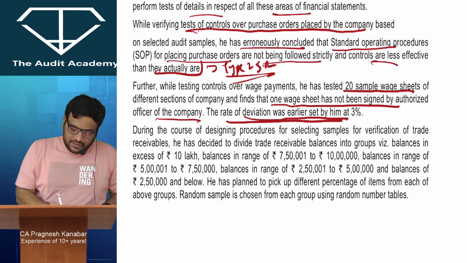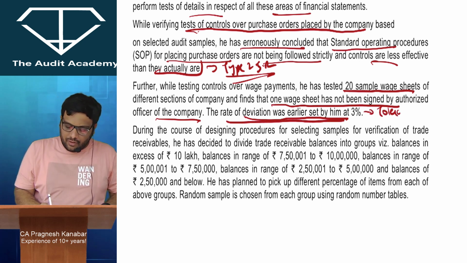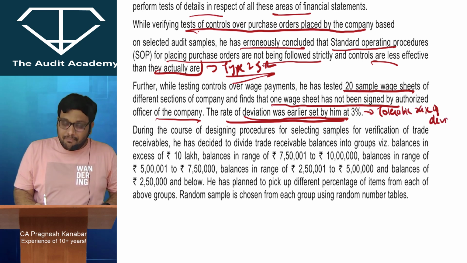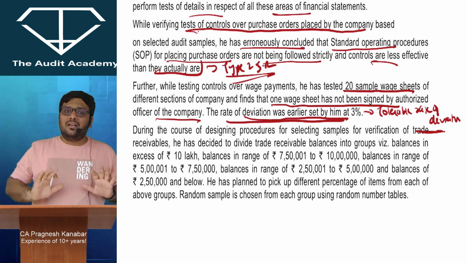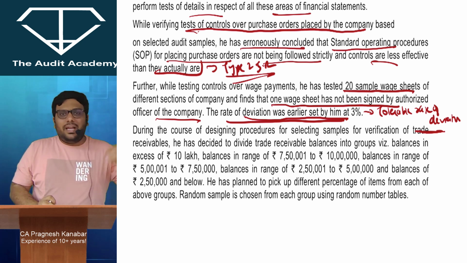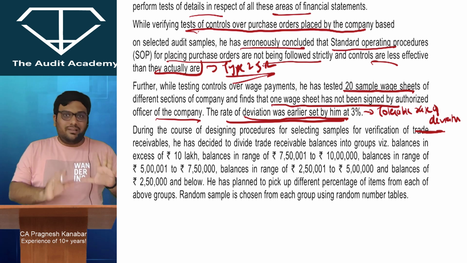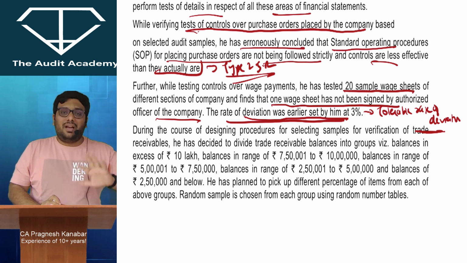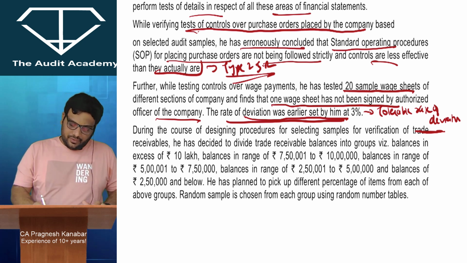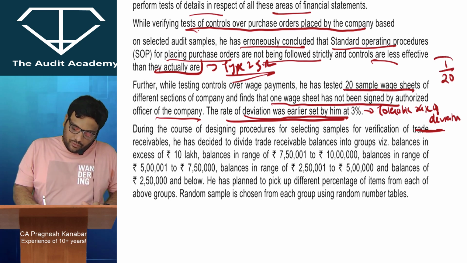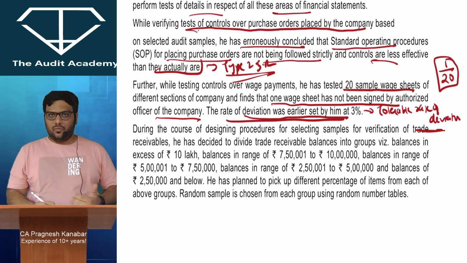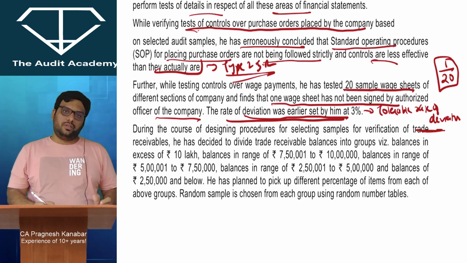Rate of deviation set by him, this is called as tolerance level, tolerable rate of deviation. That means this is the maximum error that I can accept. So when I am testing controls to the extent of 3% of the transactions, if the transactions were not authorized properly, I am okay with it. Alright. Now 1 out of 20 was not authorized properly. Alright. 1 out of 20 wage sheets we see not authorized properly.